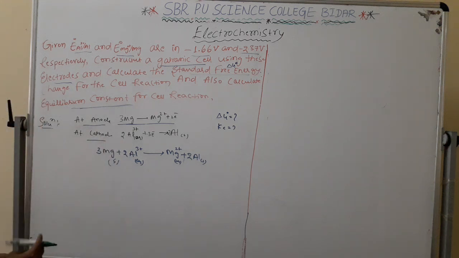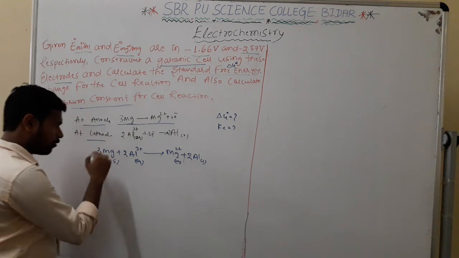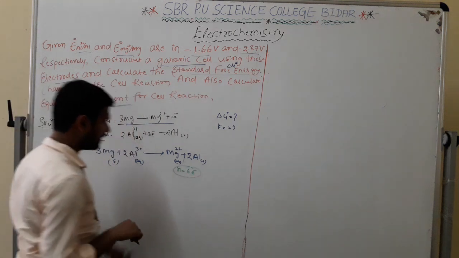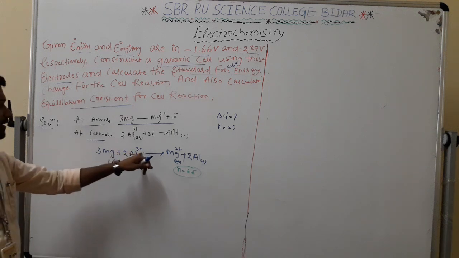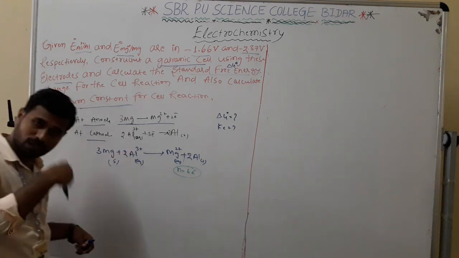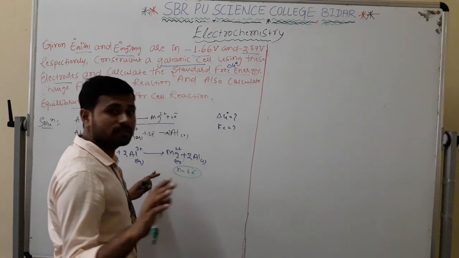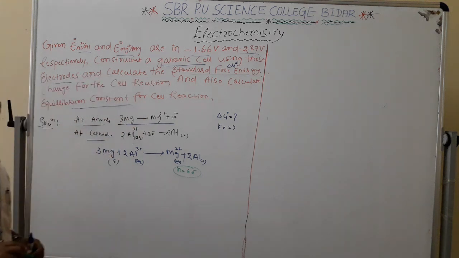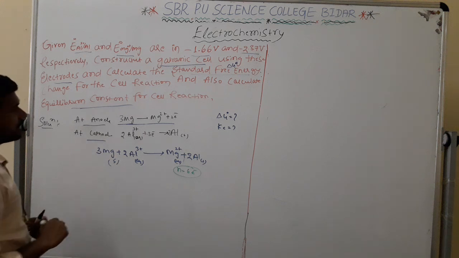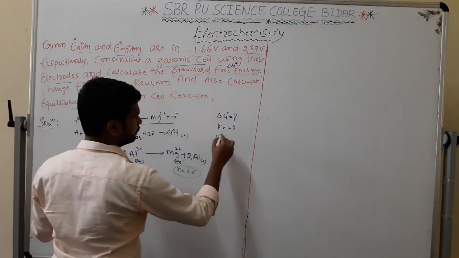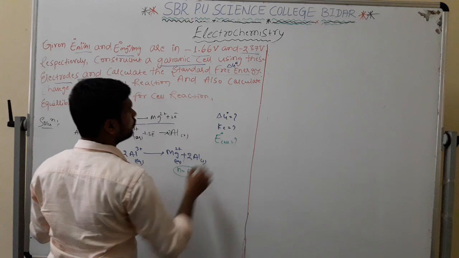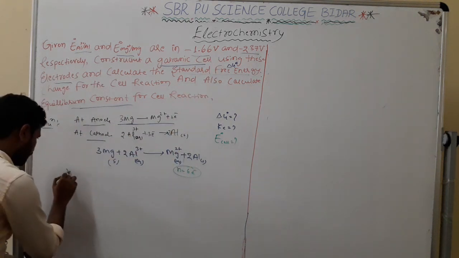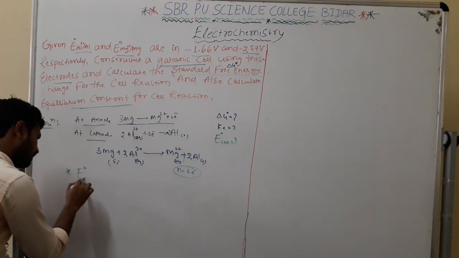Now the next value. See here, how many electrons are being transferred? That is n, 6 electrons are transferring. Aluminum is plus 3, magnesium is plus 2. The total number of electrons transferred is 6, because this tendency is 3 and this tendency is 2. Now next, I want to calculate E naught cell, the standard electrode potential, because I have two. So first my priority is calculating E naught of cell.